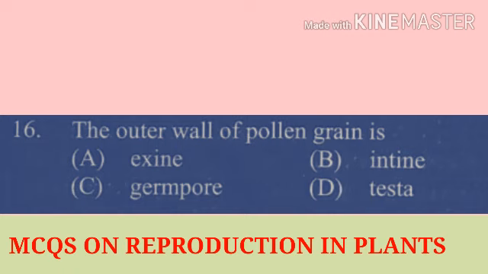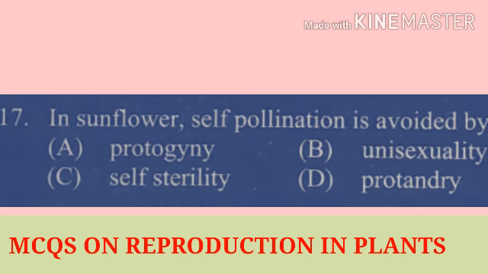That means here the correct answer is the outer wall of pollen grain is called as the option number A, that is the exine. Question number 17. In sunflower, self-pollination is avoided by, option number A, protogeny, option number B, unisexuality, option number C, self-sterility, and option number